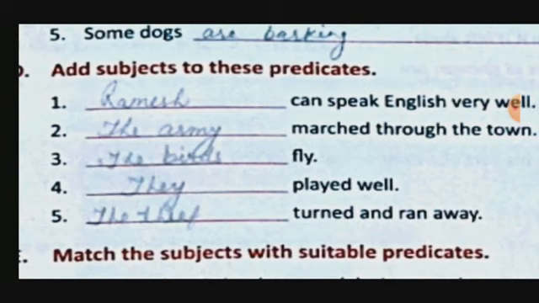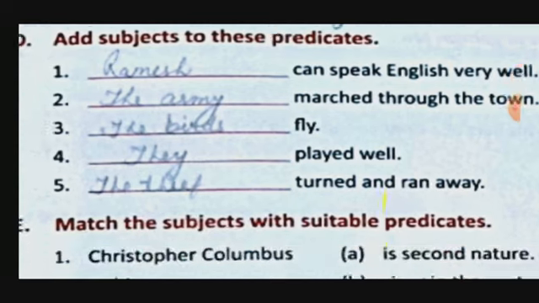They played well, we played well. Okay. The thief turned and ran away. Mohan turned and ran away. As I told you, for subject and predicate you are free, but for the predicate the words should be kept in a proper order and the subject should be proper.